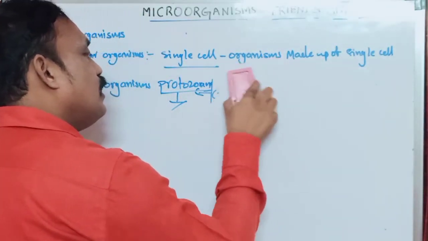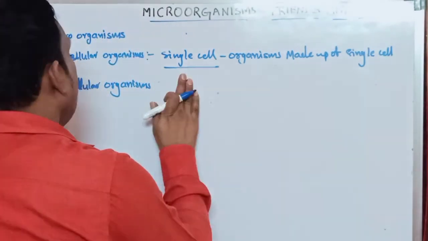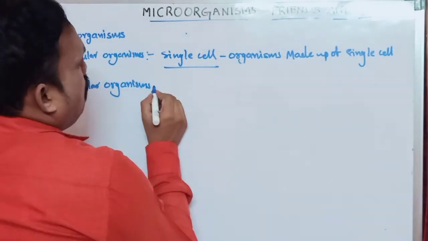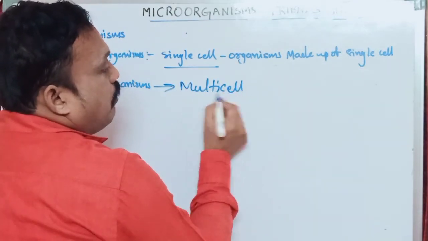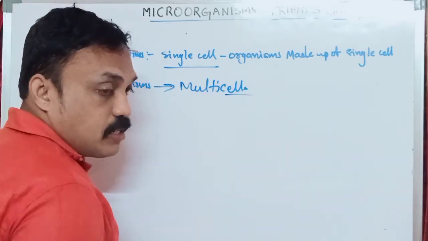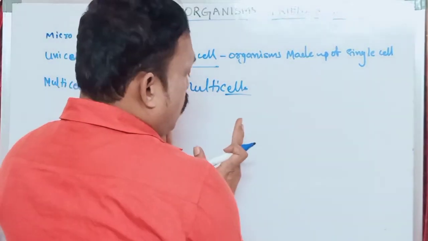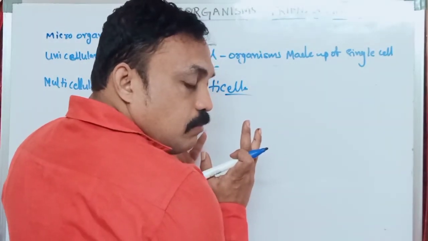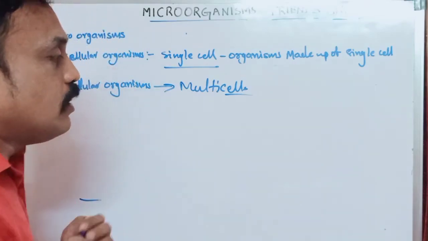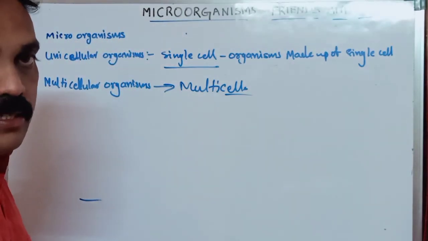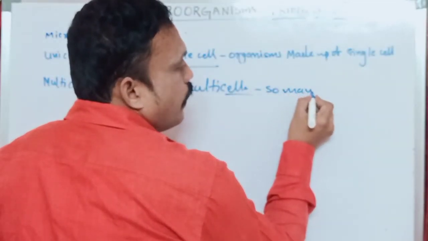Unicellular organisms are very few. But in a multicellular organism, the total body is made up of millions of cells, maybe even billions of cells. Multi means so many cells. That is what we call multicellular organisms.